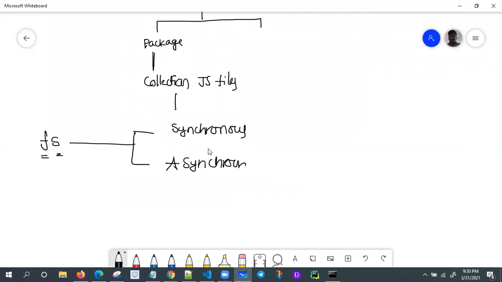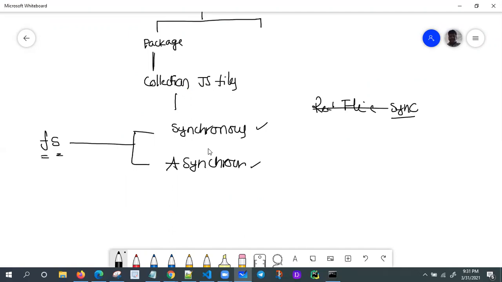Let me explain how to differentiate which method is synchronous and which is asynchronous. Some of the methods end with Sync.